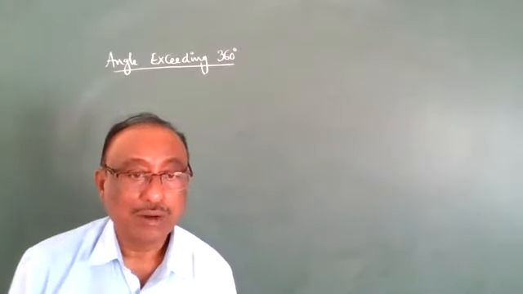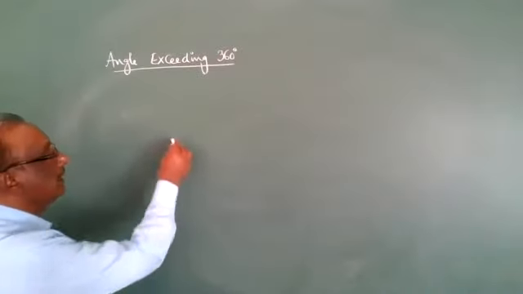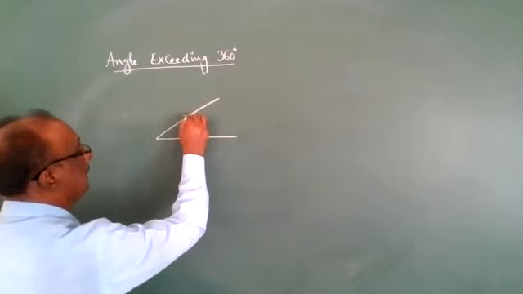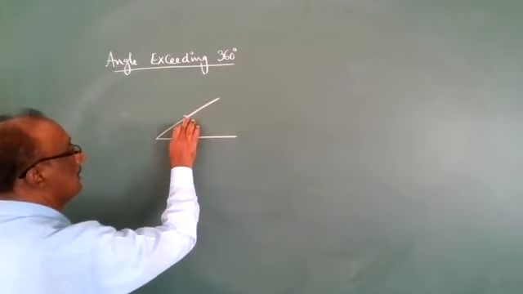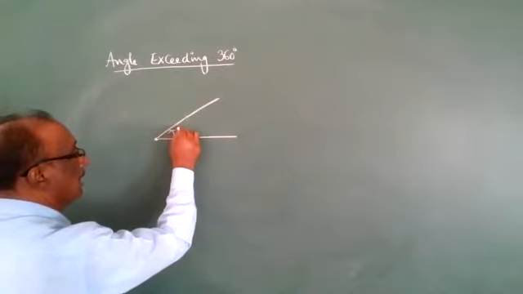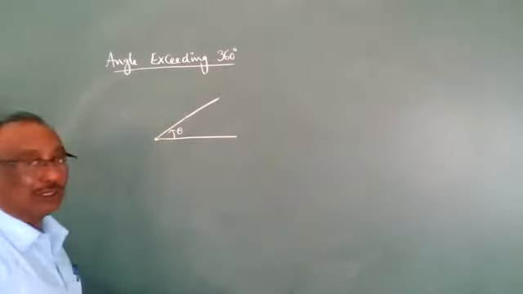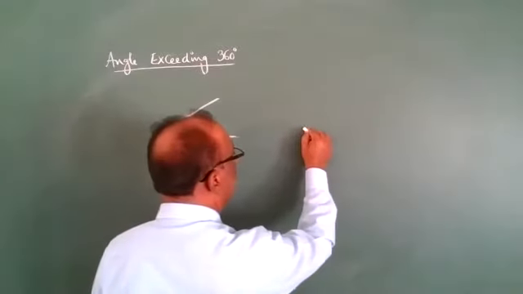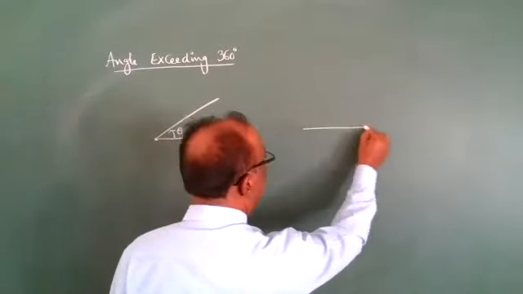So now Afzal is asking the question. See, initially the least angle is theta. This is the fixed point. This line is going upside, the angle is positive. This is the initial line.